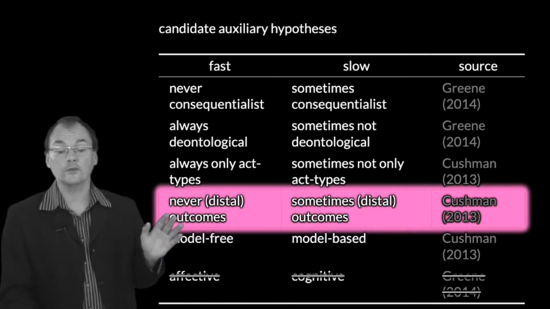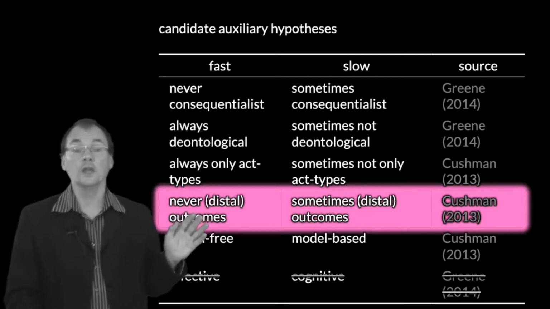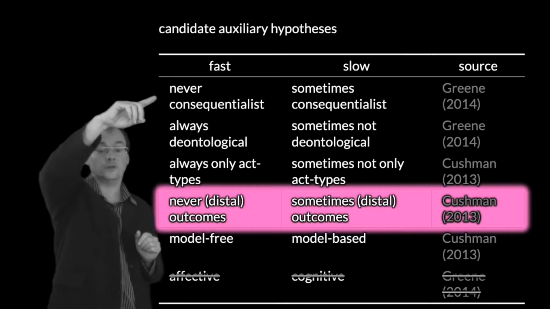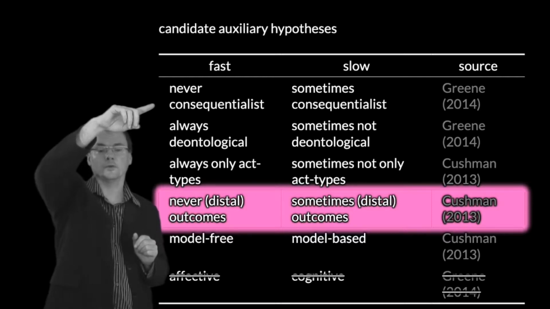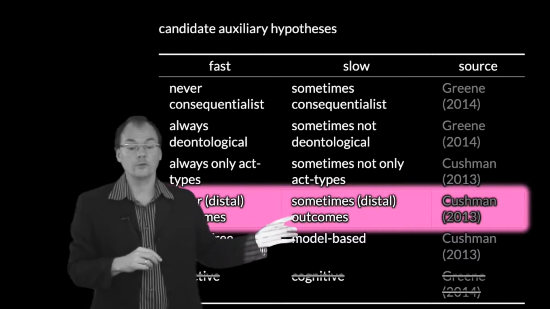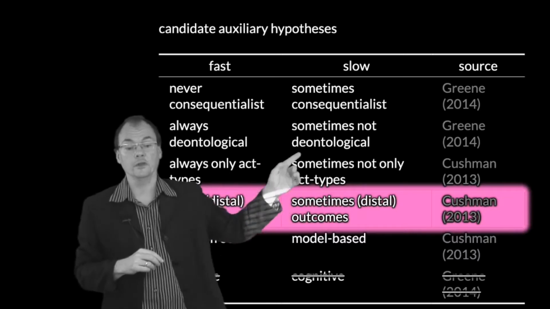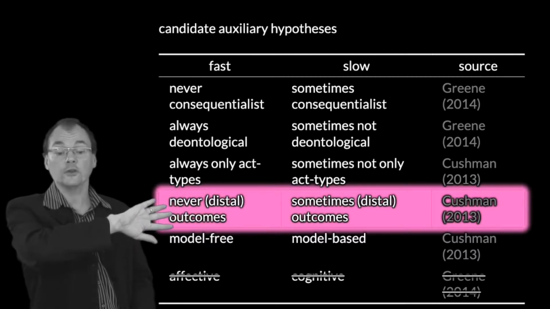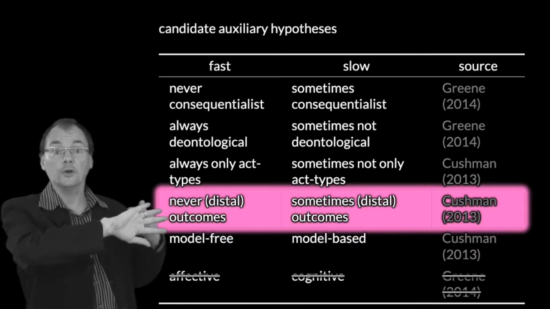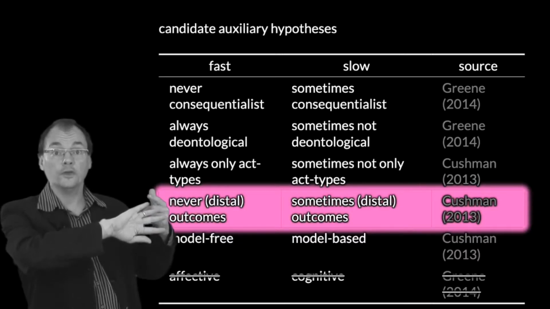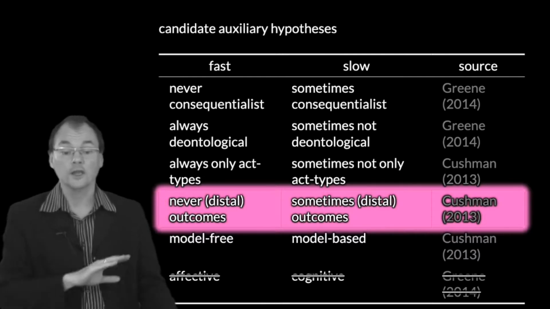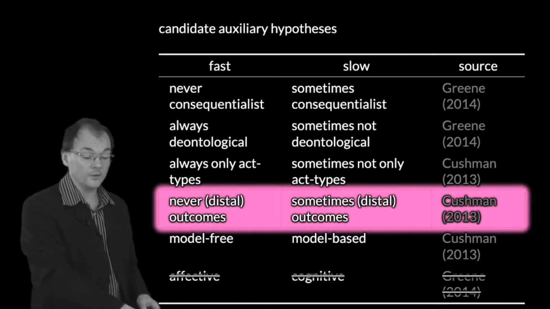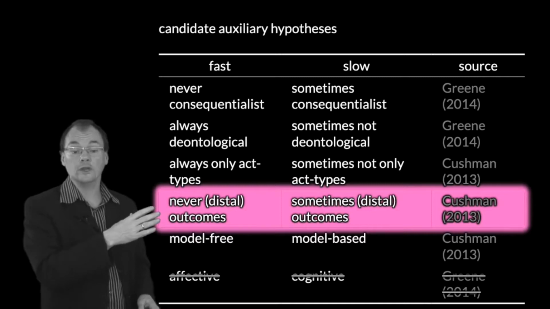My suggestion is that this is a good one to pick as an auxiliary assumption because it is the weakest one. For example, it's almost entailed by the first one here. That's not quite right, but you can't be consequentialist without sometimes reflecting on outcomes. So it's partly entailed by the first one, isn't it? So I think in the interesting sense it's weaker than some of the other ones, but it also allows us to generate all of the testable predictions that we need to make use of existing evidence. So I think our first auxiliary hypothesis should be this one, but perhaps there are others that we might eventually need later. We shouldn't introduce those till we need them.